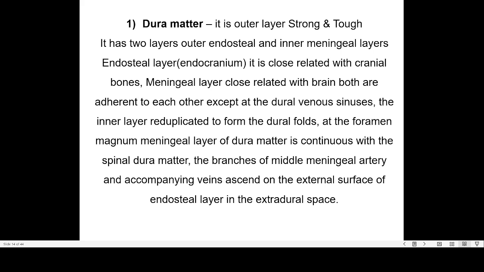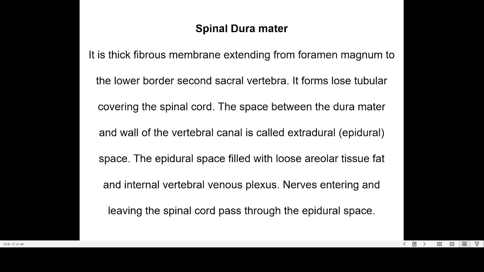At the foramen magnum, the meningeal layer of dura mater is continuous with the spinal dura mater. The branches of the middle meningeal artery and accompanying veins ascend on the external surface of the endosteal layer in the extradural space. So the spinal dura mater is a single layer, it is the continuation of the meningeal layer from the foramen magnum, and at the lower border of the second sacral vertebra it ends. It forms a loose tubular covering to the spinal cord.